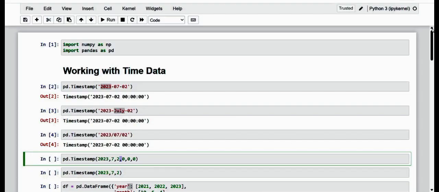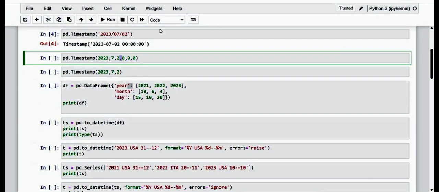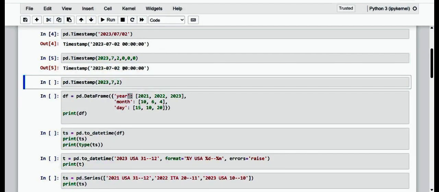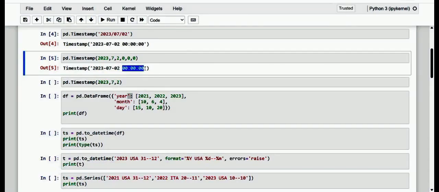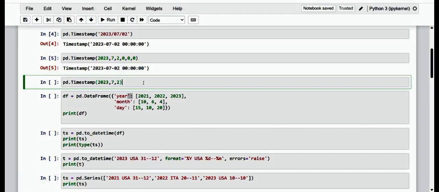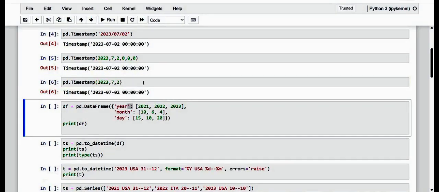So when I execute this, see here it is a separator with a comma. When I execute this, of course, we get 000 in the set of hours, minutes and seconds. In this case, it is also possible to avoid evaluating the time arguments that have zeros as a value. So we can just skip that, and we get the same date time.